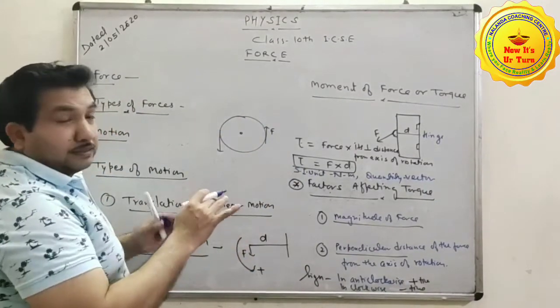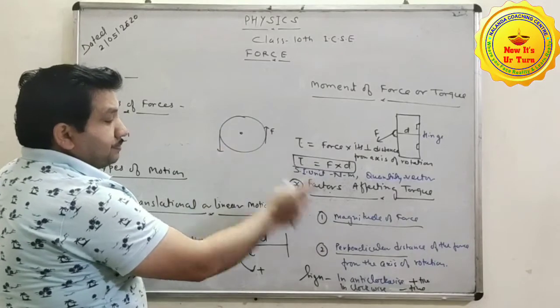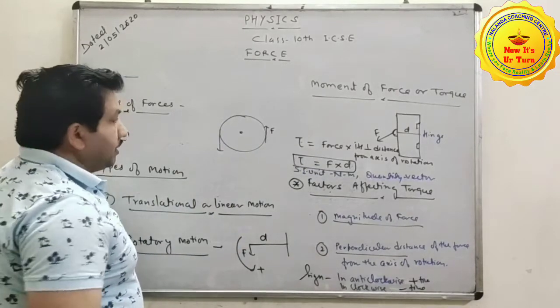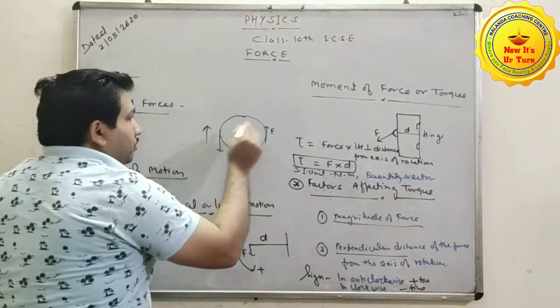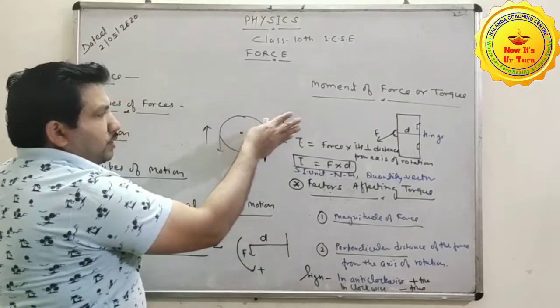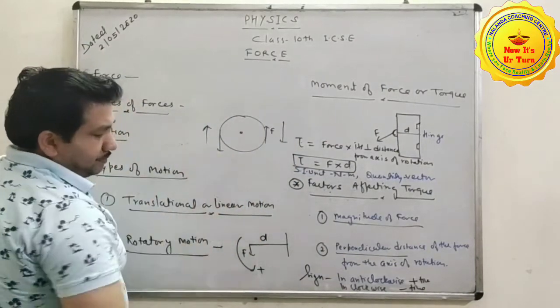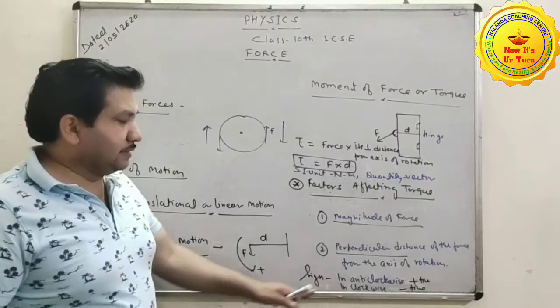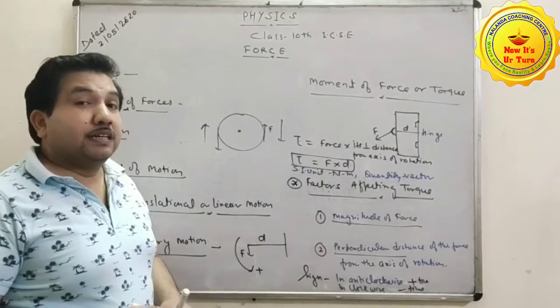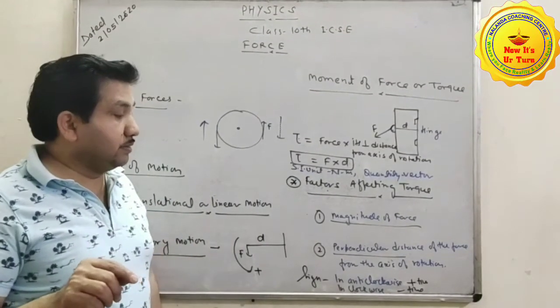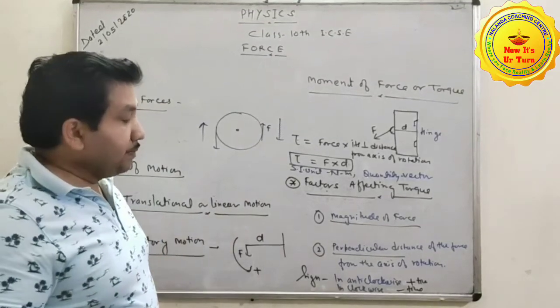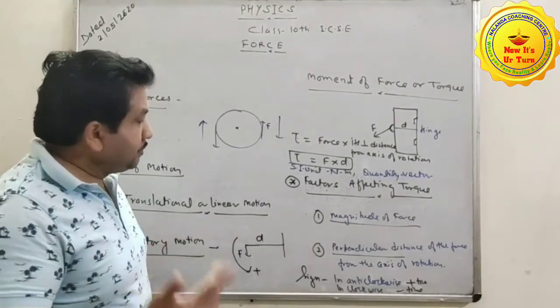It means the torque is taken as positive sign, and if the force is acting in clockwise direction, in that case the moment of force is taken as negative sign. It means clockwise is represented by negative, and anti-clockwise is represented as positive sign.